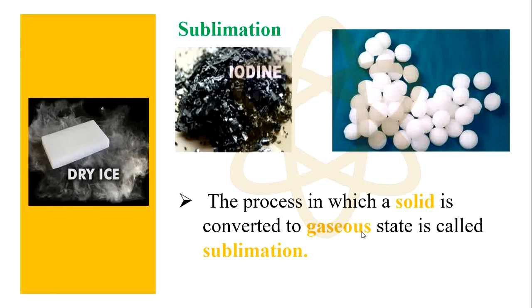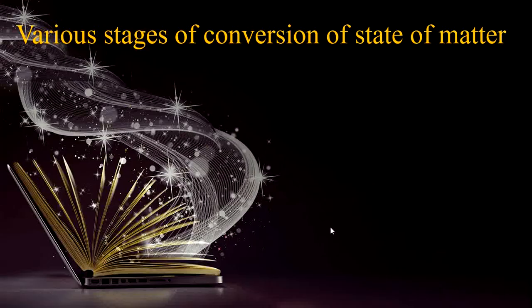What is called boiling? Liquid to vapor is called boiling. And then condensation, vapor to liquid. Sublimation, solid to gas without converting to liquid. So the process in which a solid is converted to gas is called sublimation.